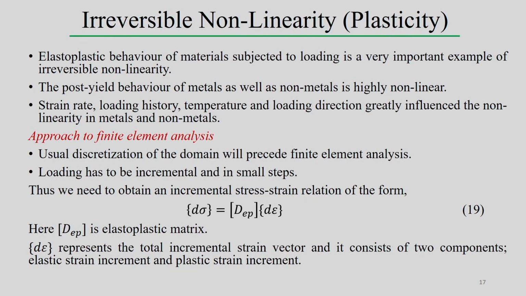In that case we will try to reach the converged solution of the particular problem, but it is not possible to achieve this in a single iteration. So n number of iterations is required, and both ways are possible: we can follow the direct iterative technique or the Newton-Raphson method to achieve the converged solution. In this context, we can consider the heat transfer problem, where at each and every node point only one degree of freedom is defined, that is the temperature.